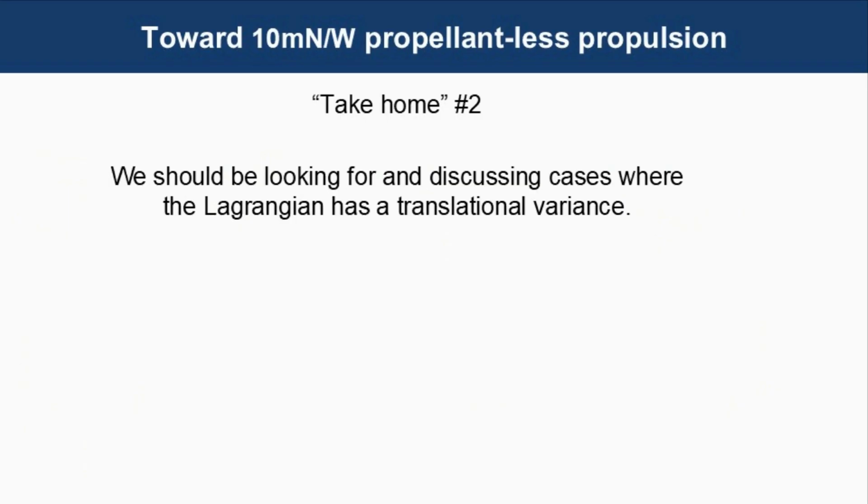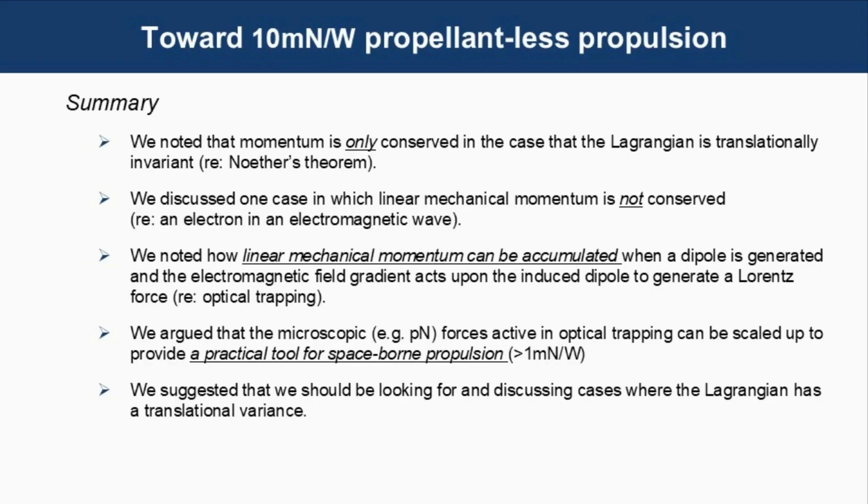We should be looking for and discussing cases where the Lagrangian has a translational variance, and exploring circumstances where we can use that to our advantage, particularly in space-based propulsion applications. So, in summary, we have noted that momentum is only conserved in the case that the Lagrangian is translationally invariant. This is from Noether's theorem in 1918. We have discussed one case where linear mechanical momentum is not conserved. We have noted how linear mechanical momentum can be accumulated when a dipole is generated and an electromagnetic field gradient acts upon the induced dipole to generate a Lorentz force, the case of optical trapping.